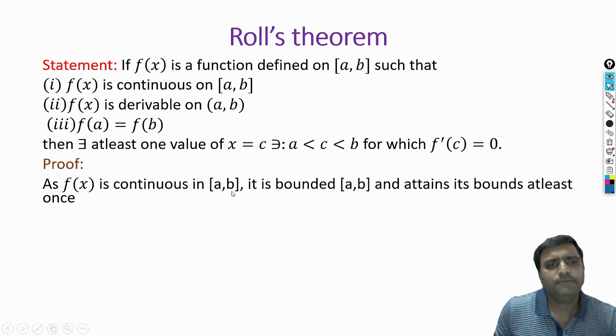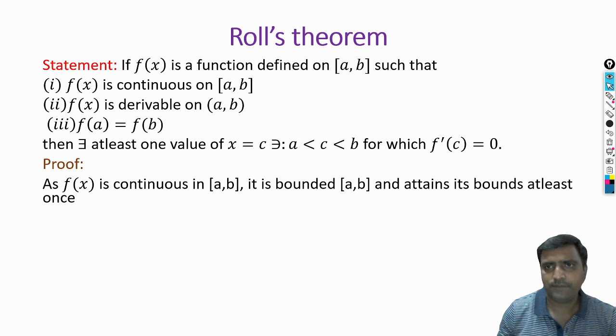If f of x is a function continuous in the closed interval ab, then definitely it is bounded. That means it has one upper bound and one lower bound, and after that it attains its bounds at least once. You know its meaning. So what is the meaning of a bounded function?